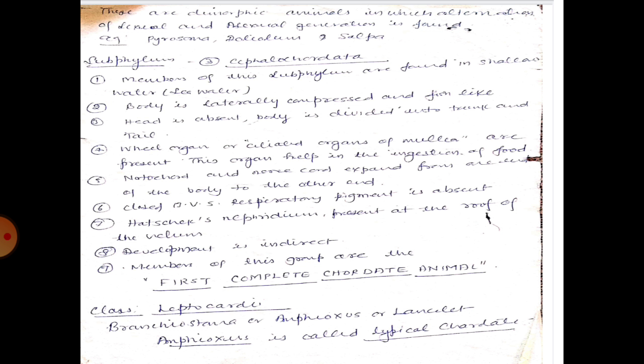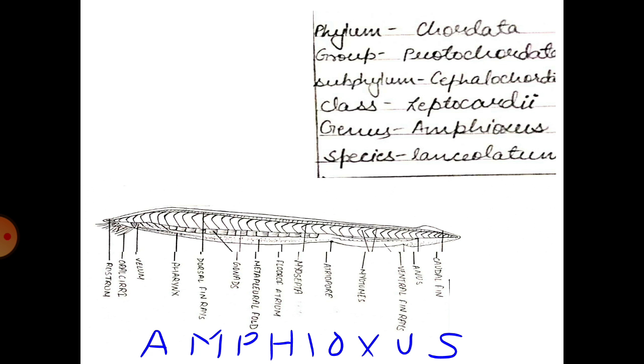This is again divided into the class Leptocardii, and Branchiostoma or Amphioxus or Lancelet is the common example of this subphylum. Amphioxus is called a typical chordate. This figure shows the general body structure of Amphioxus.